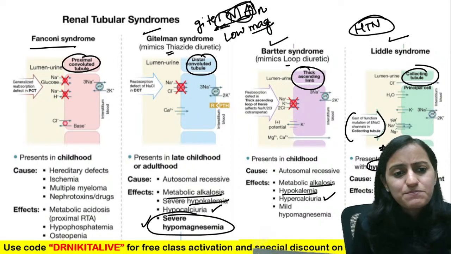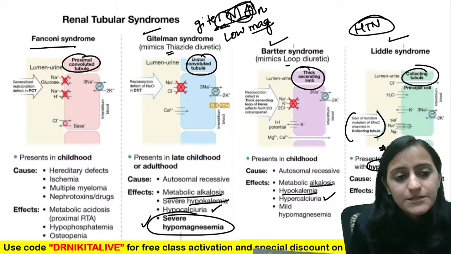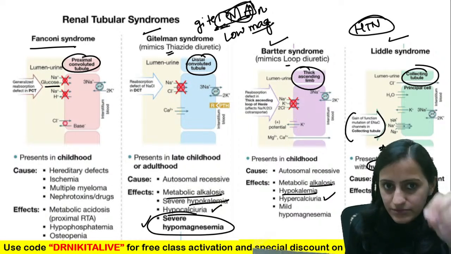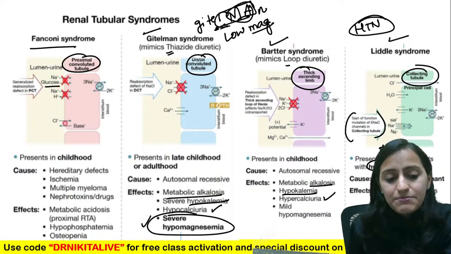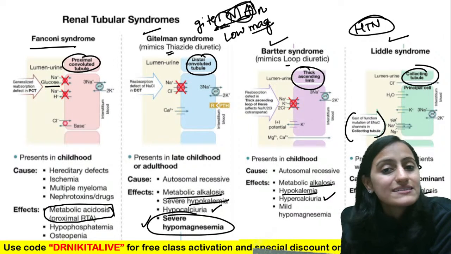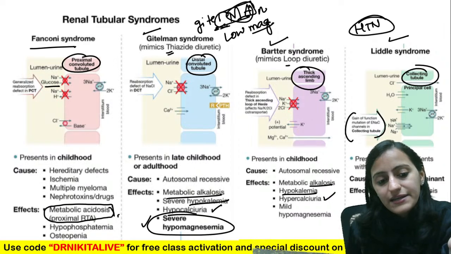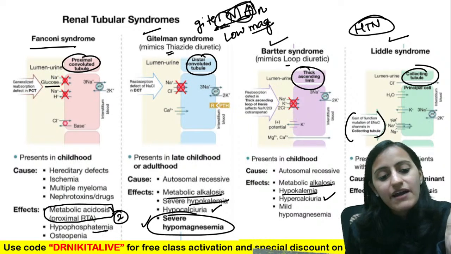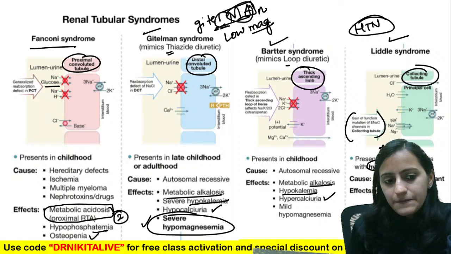Fanconi we have seen is a PCT problem. Everything in the PCT reabsorption will not occur, so there would be glycosuria and aminoaciduria. Remember, Fanconi's is the one which has acidosis, like your acetazolamide, proximal RTA, that is type 2. You will have hypophosphatemia because phosphate is going out in the urine, and osteopenia will occur.